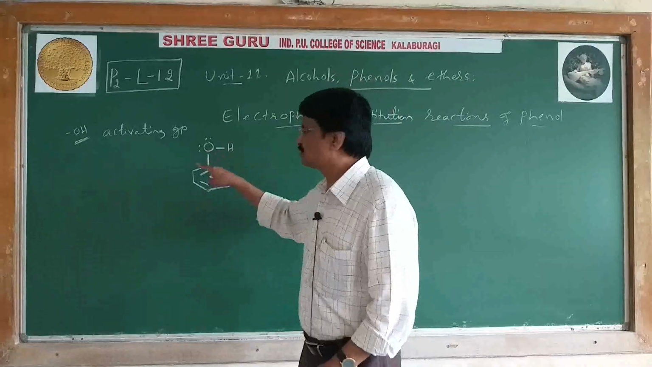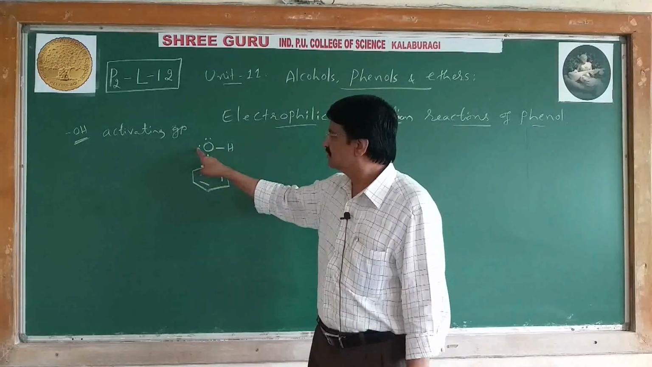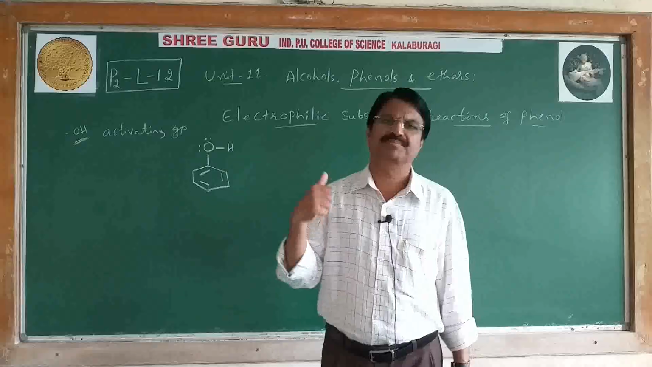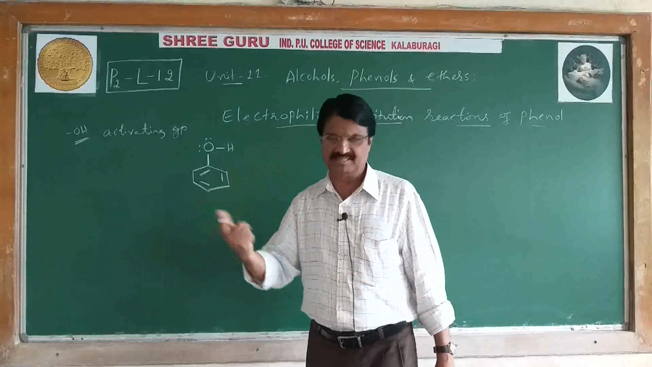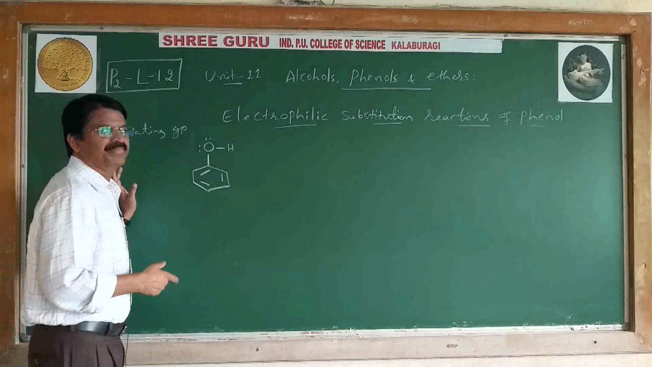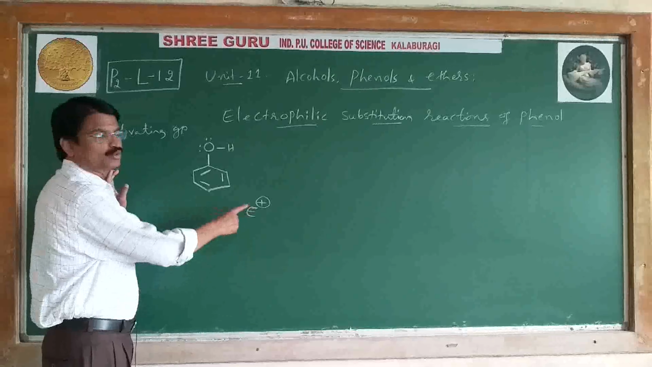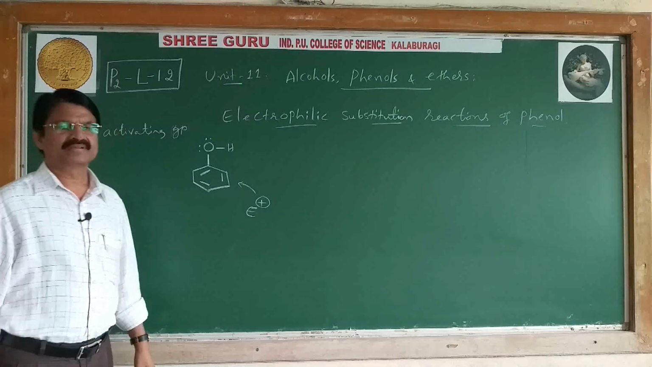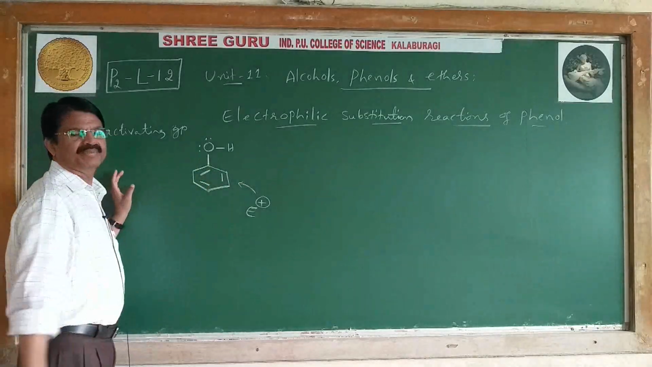Because of resonance, the OH group of phenol has an electron pair on O that delocalizes with the pi electrons of the benzene ring, and hence electron density on the benzene ring increases. If electron density increases on the benzene ring, then the electrophile E plus can attack the ring easily.